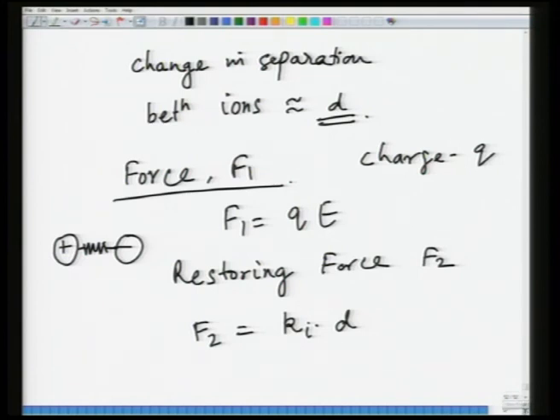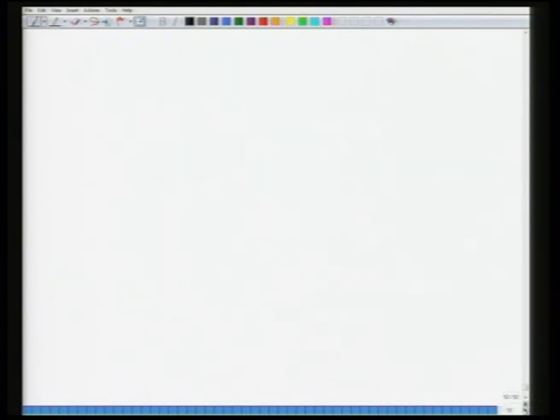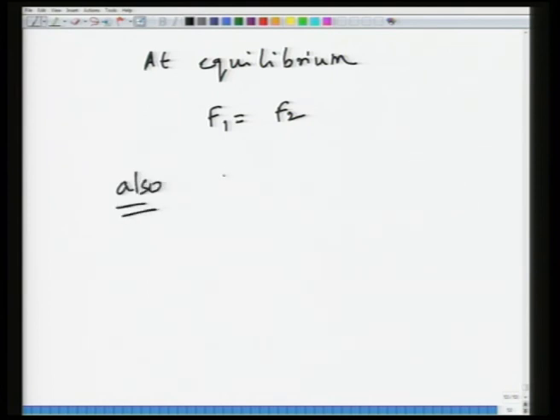So, at equilibrium we would like to equate them: F1 becomes equal to F2. Also, what is K? K is the spring constant, which is related to a physical quantity called the modulus of elasticity.